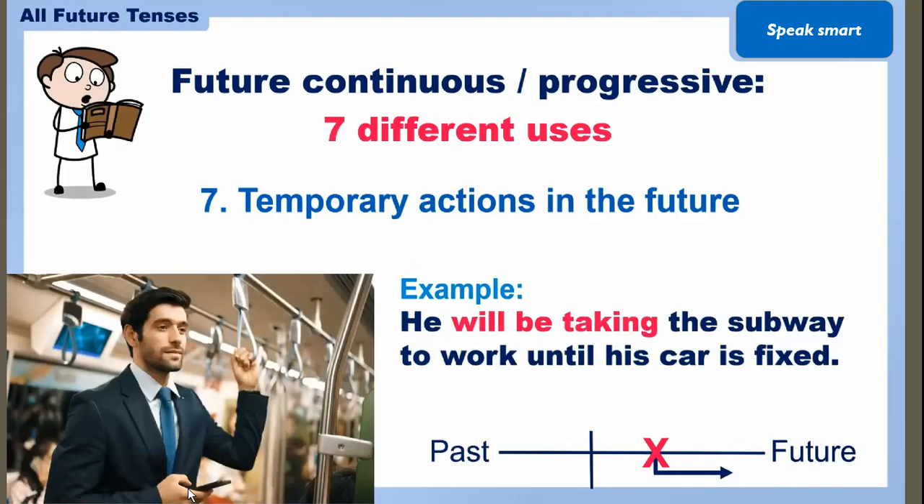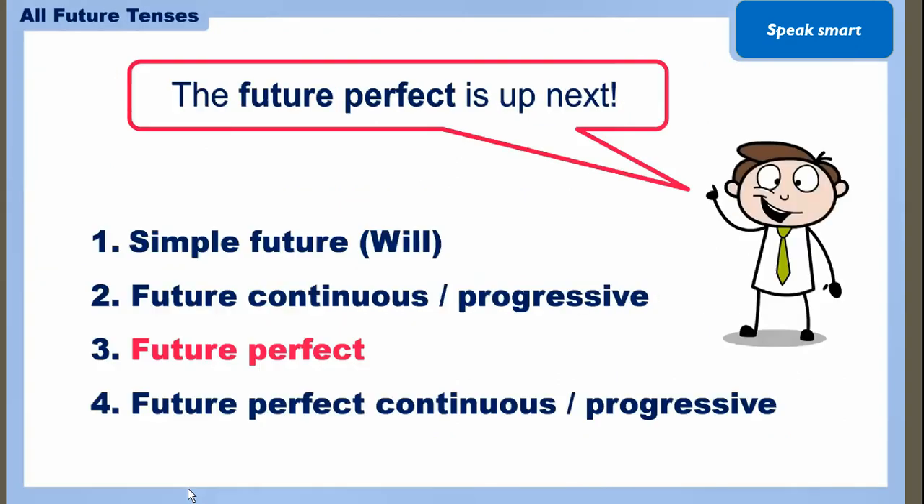Okay, he will be taking the subway to work until his car is fixed. So he used to go by subway until his car is fixed, like his car is in the garage and he used to go to the work. Will be taking the subway. Okay, so this is a temporary action.